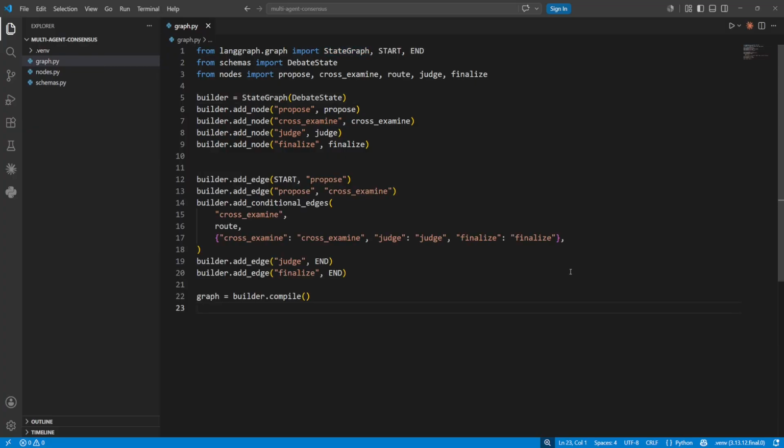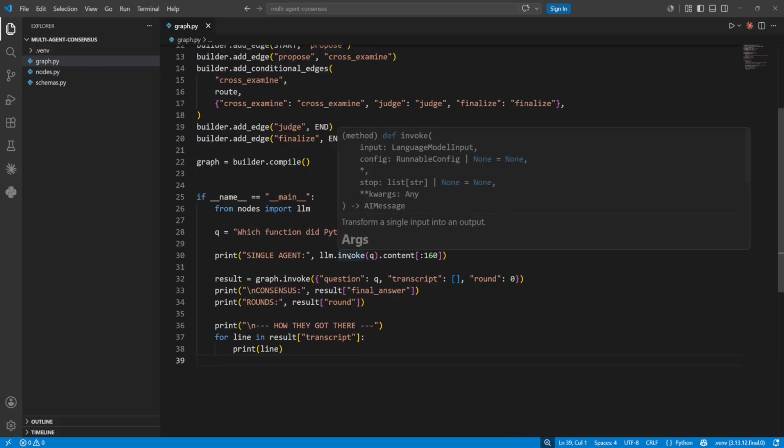And here is the part that makes this debate instead of a straight line. We start with propose and then flow to the cross-examine. After that the conditional edge takes over. It runs our route function and sends the graph one of 3 ways. Look at the mapping. Cross-examine can point right back to cross-examine. That backward edge is the entire debate loop. The agents keep arguing until route says stop. Judge and finalize both go to end. We compile and that's a working peer review state machine.